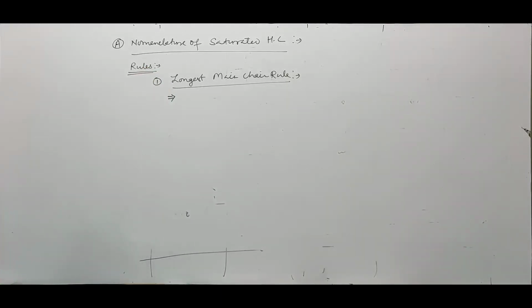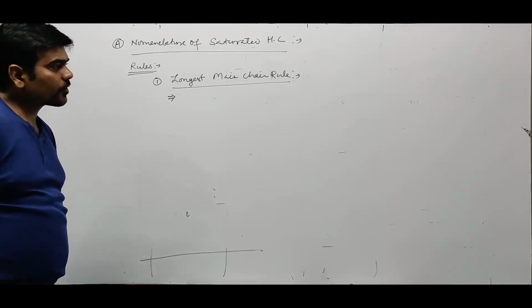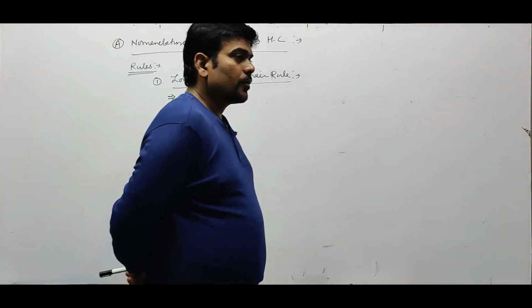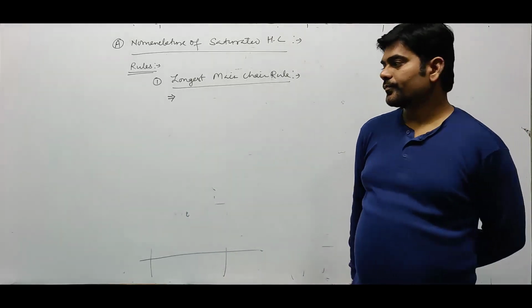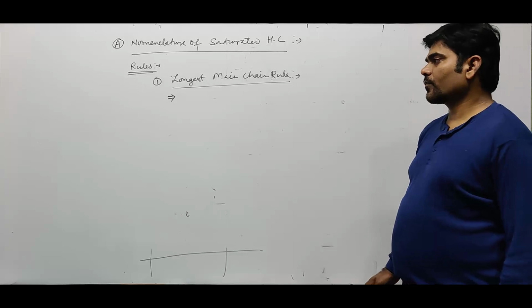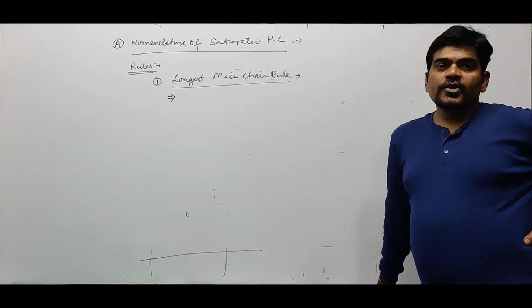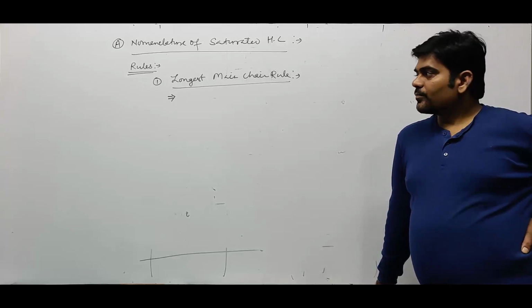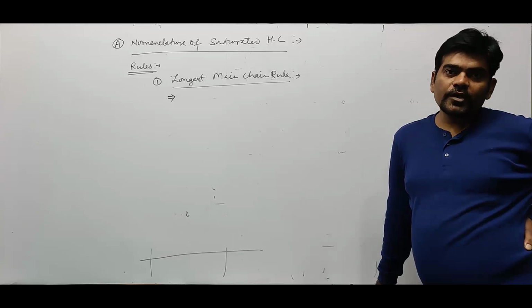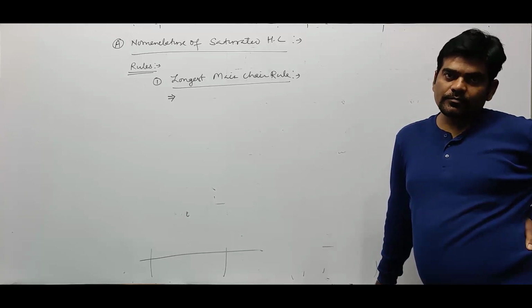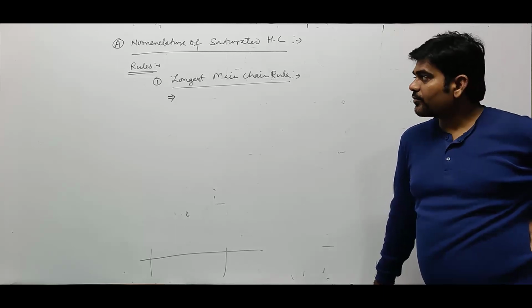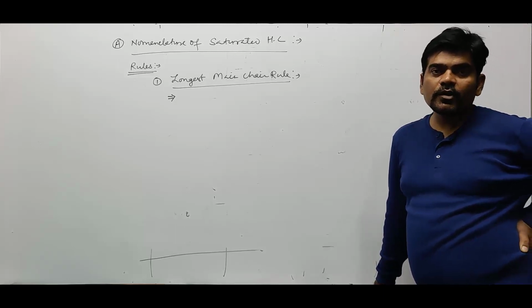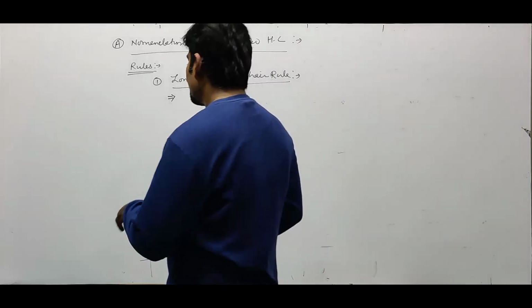A chain is considered to be the longest main chain which contains more number of carbon atoms.